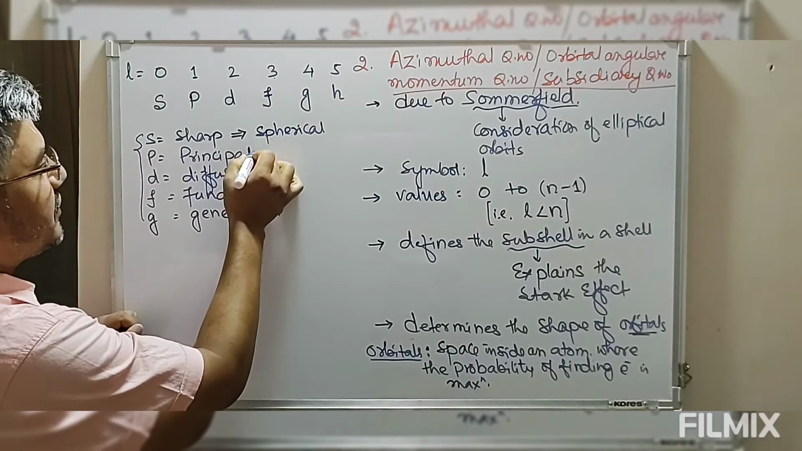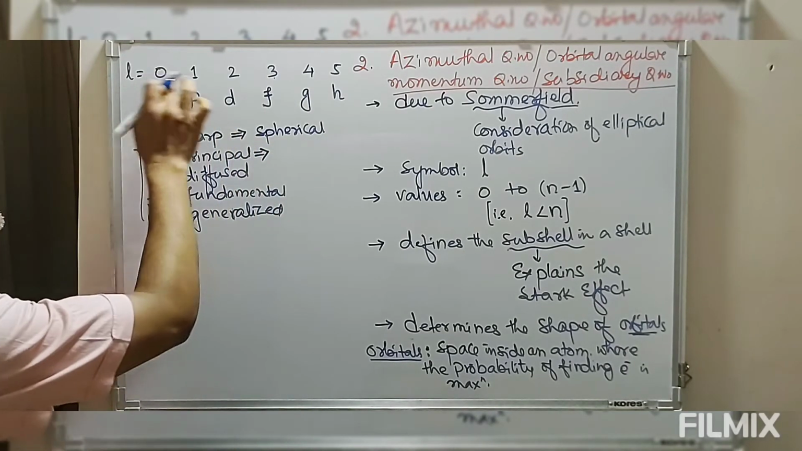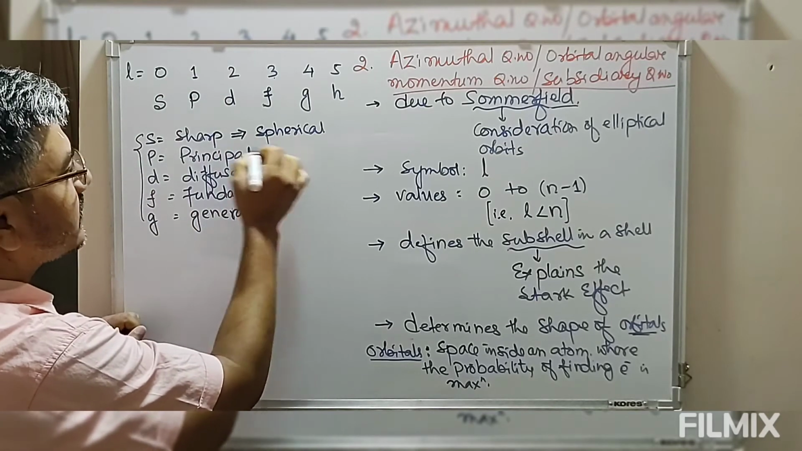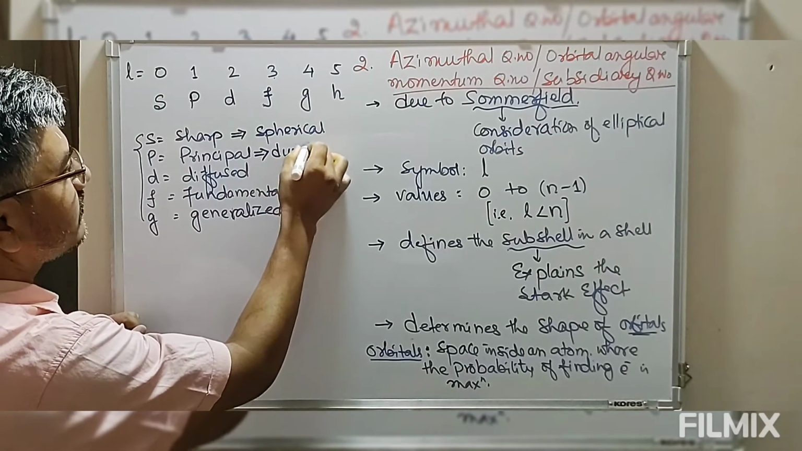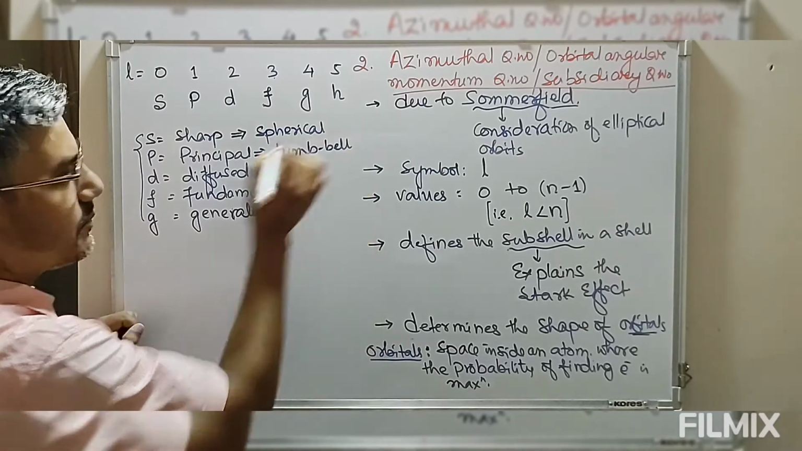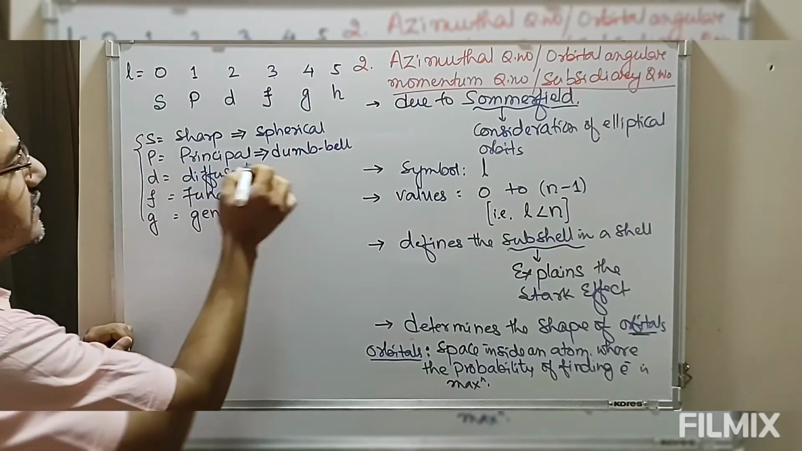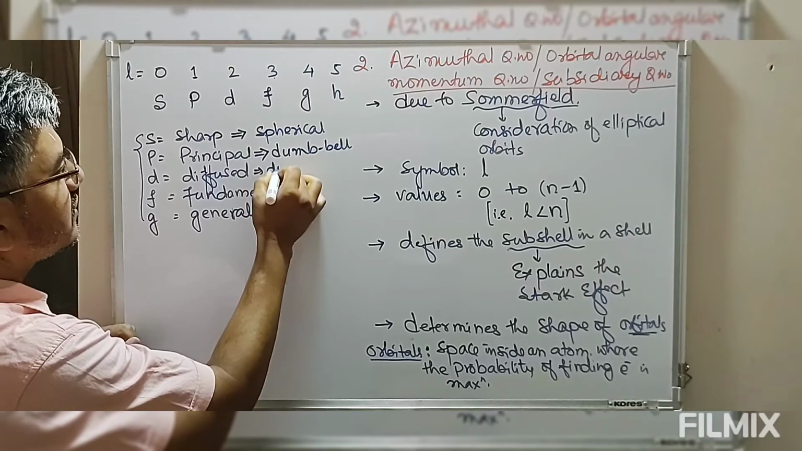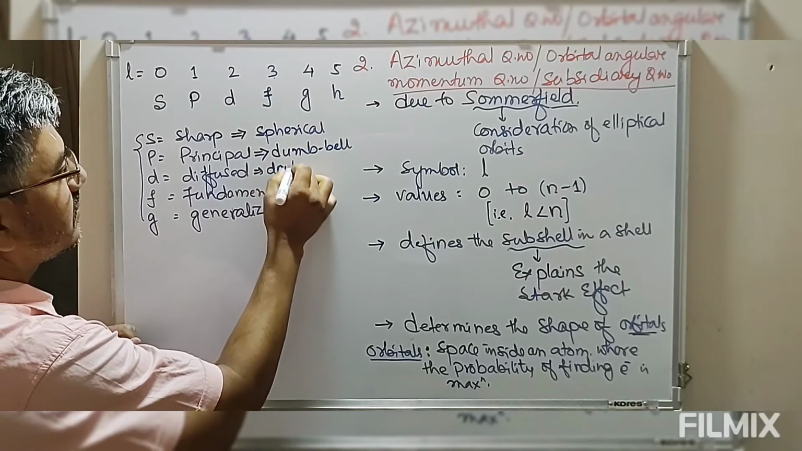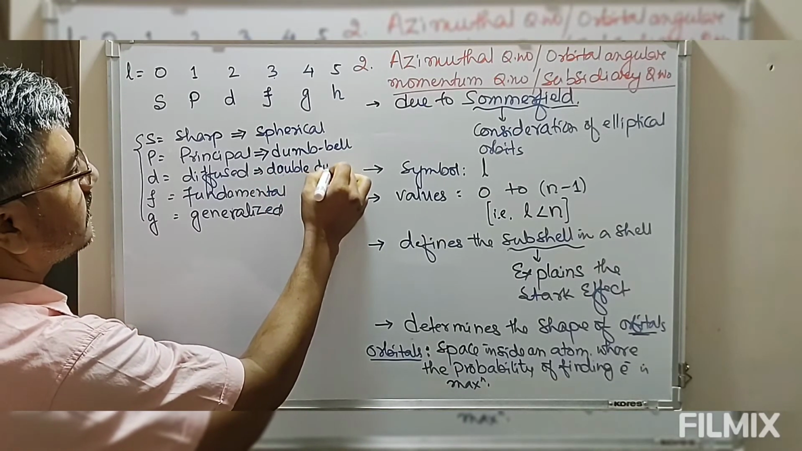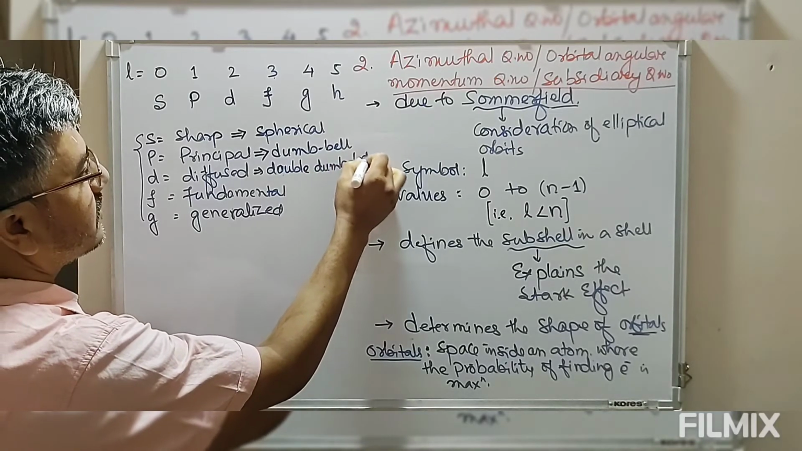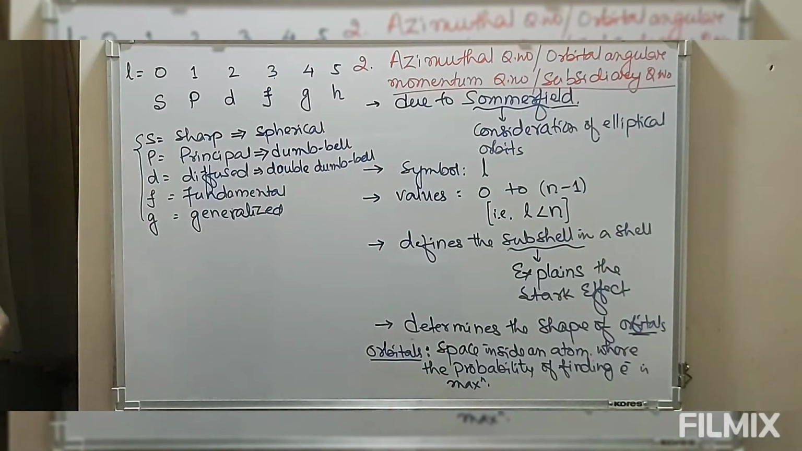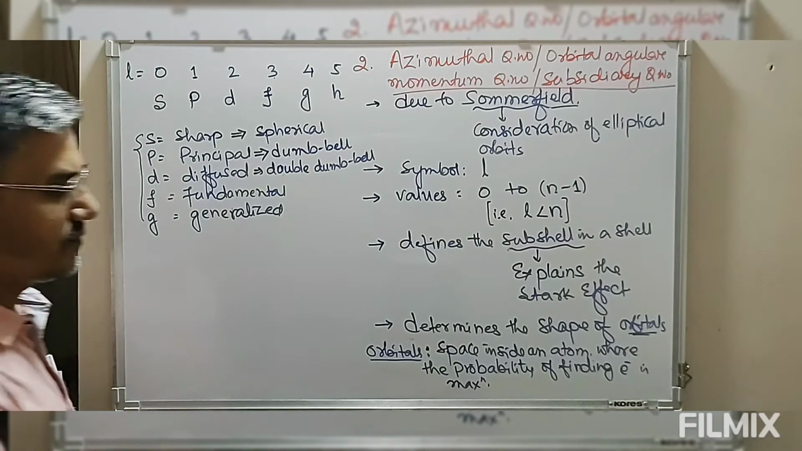If subshell is P, that means the value of L equals 1. This is dumbbell shape. D, this is double dumbbell. Now, in our syllabus, we are going to focus on these first three, S, P, and D subshells. The shape of this S, P, D, and so on.